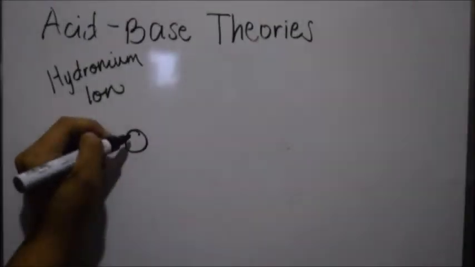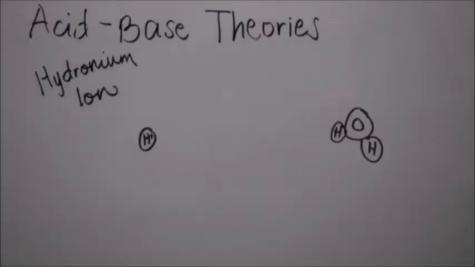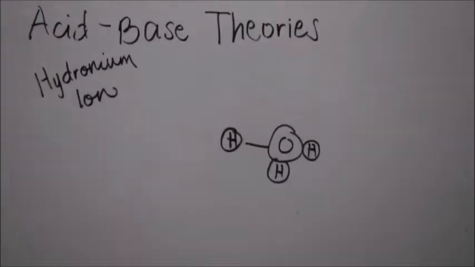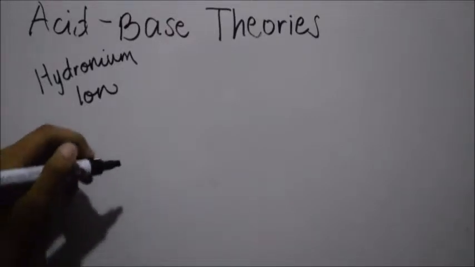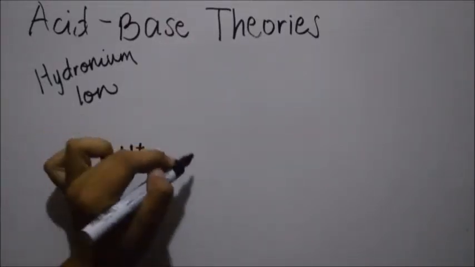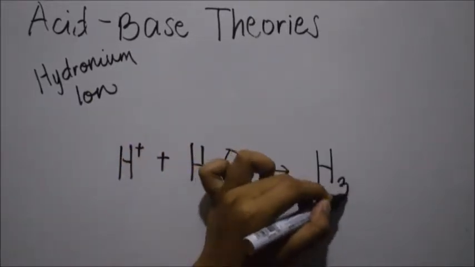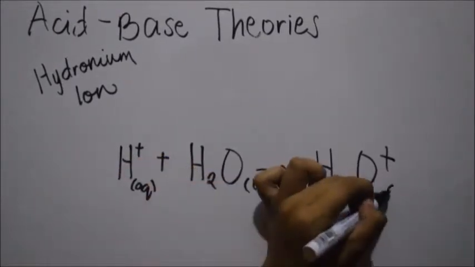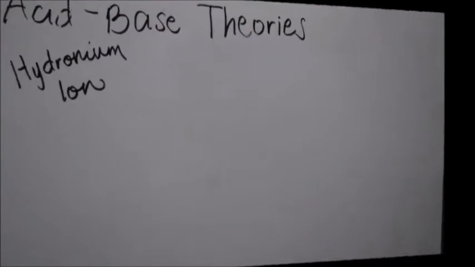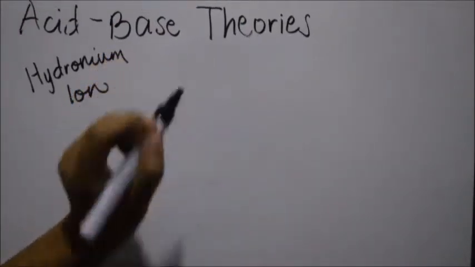Arrhenius also described that the H+ ions in aqueous solution are not free and floating, but are actually reacting with water and become hydrated. This forms the hydronium ion, H3O+. The reaction of the H+ with water can be written as H+ plus H2O, or water, to H3O+, or the hydronium ion. In most cases, the concentration of H+ and the hydronium ion can be used interchangeably.